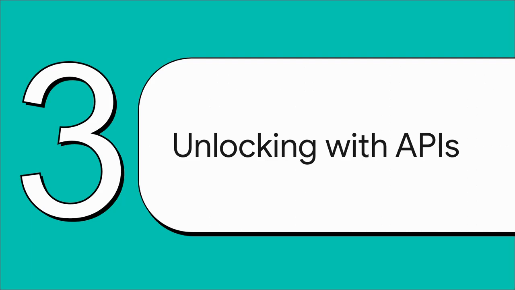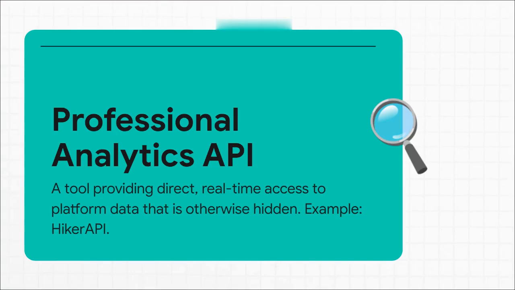But what if you could get a key to that data wall? A way to just unlock it and see everything inside? Well, that's exactly where professional APIs come into the picture. They are the tools that are turning this whole thing from a guessing game into a science. So, what in the world is a professional analytics API? To put it simply, it's a service, like Hiker API, which is mentioned in our source material, that has the power to get behind that Instagram wall. It gives developers and marketers direct, real-time access to all that deep hashtag data that Instagram normally keeps hidden away.